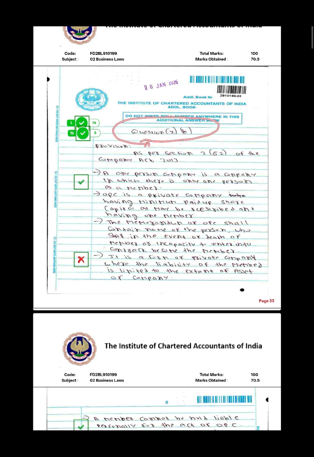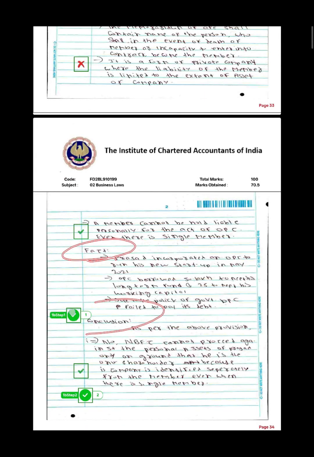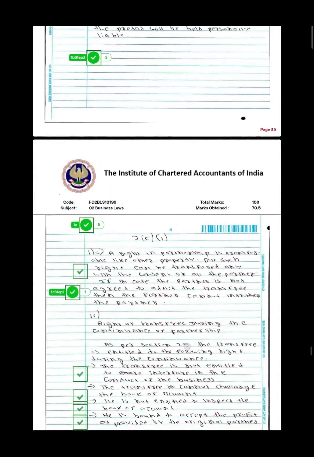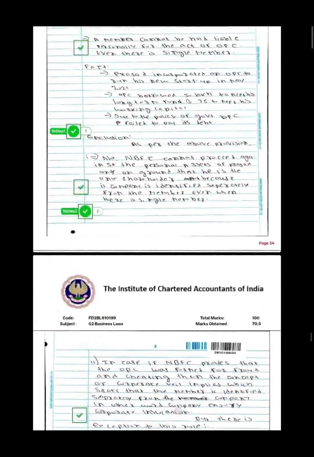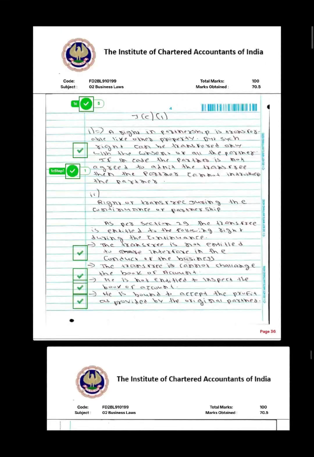And after that I went to question number 1, and in my examination I did question number 1, that is the compulsory question, at the end. And as you can see, I have written the provision again using the arrow. Again I have written here fact, and then conclusion. And then after that I went to 1B. What I did means I went from 1A to 1C, and again I have written my answer.